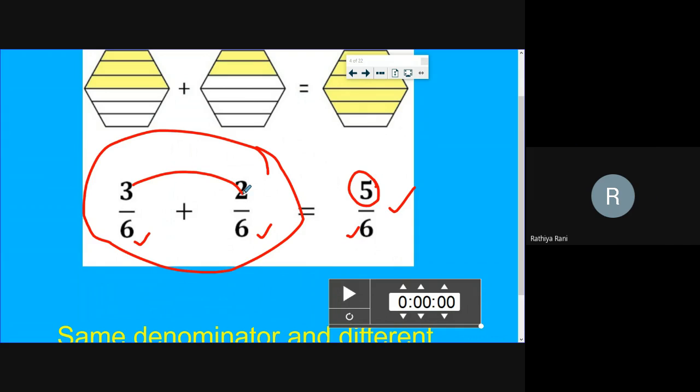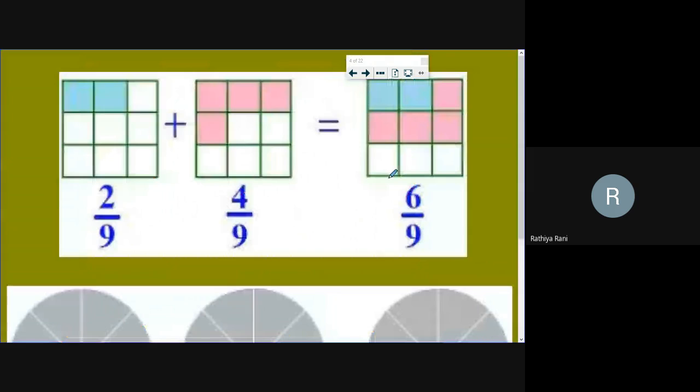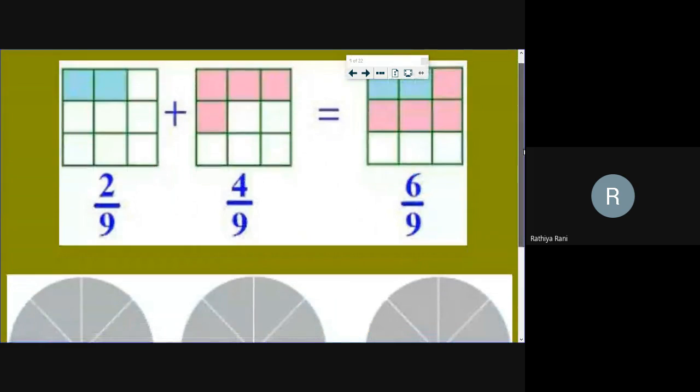Super. Very good. Well done, Daksha. So since the denominators are the same, we have to write the same denominator as the answer, and we have to add only the numerators. 3 plus 2 is 5. Well done, Daksha. So well explained. I hope you understood clearly, right?